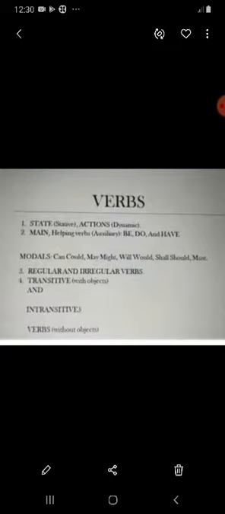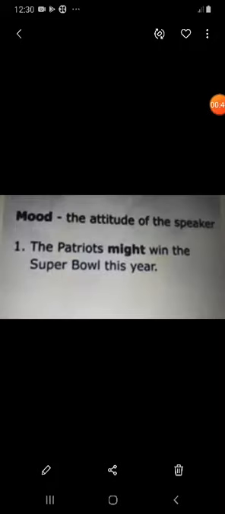So, modals help us to express mood in a sentence. So, what is mood? In grammar, mood means the attitude of the speaker, the feeling that I want to convey to you. For example, if I said the Patriots might win the Super Bowl this year. So, if you don't know what that means, the Super Bowl is actually an American football tournament in the US, and the New England Patriots are the team. So, I'm here making a prediction about the future, and I'm using modal verb might to do that.